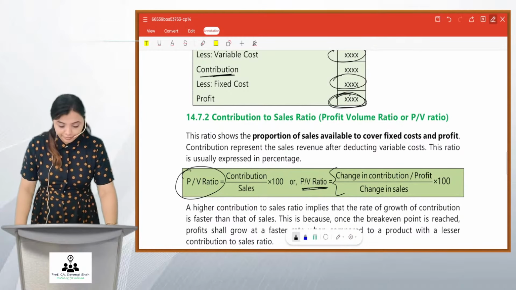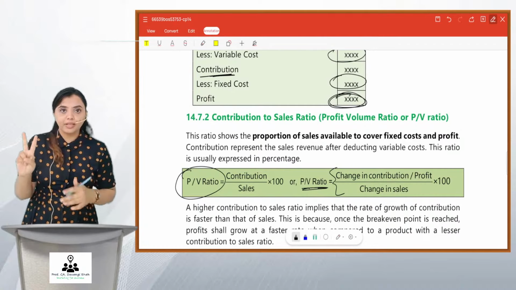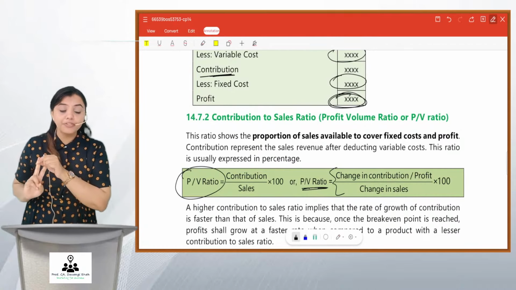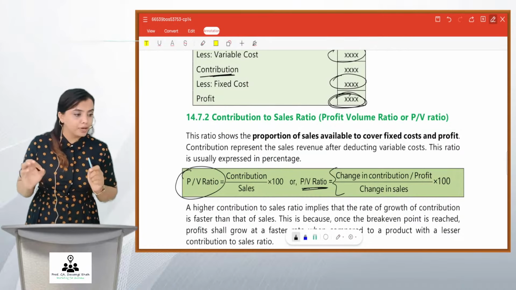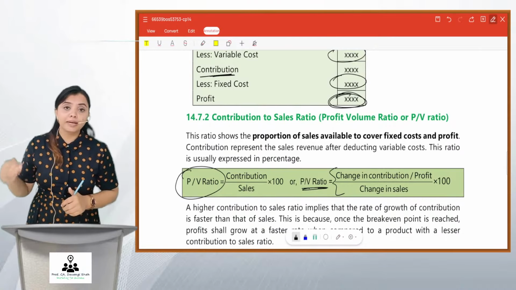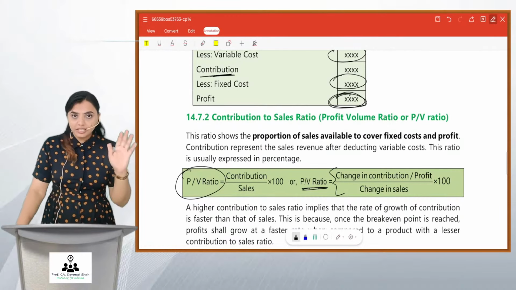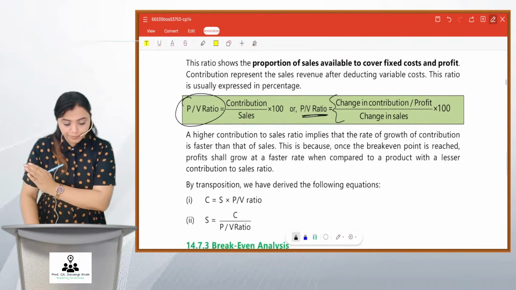Welcome, Shri Charan. So friends, two formulas for contribution: sales minus variable cost, and profit plus fixed cost. Then two formulas for PV ratio: contribution upon sales into 100, and change in contribution divided by change in sales into 100. Okay. So these are the formulas for contribution and PV ratio.